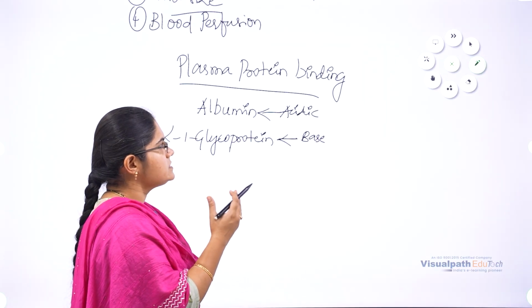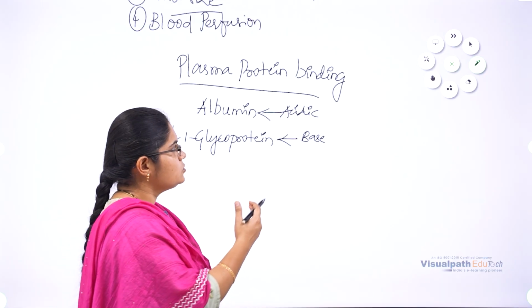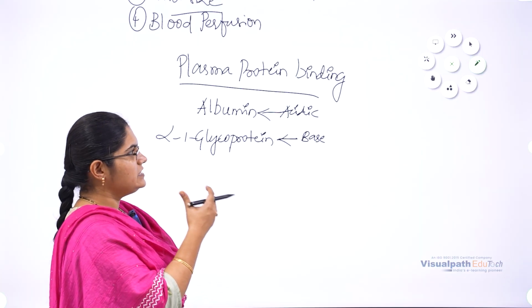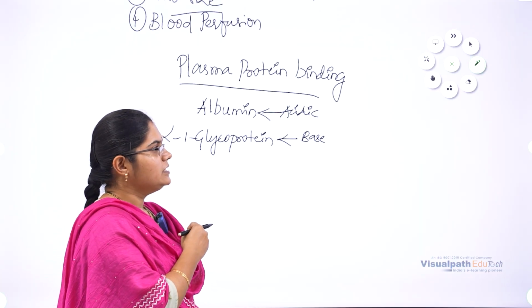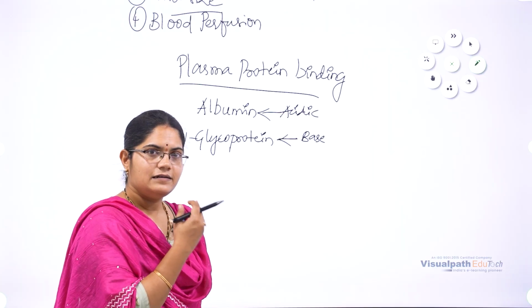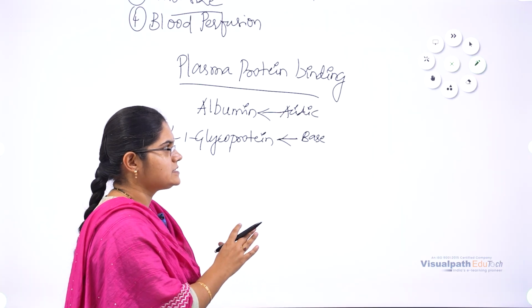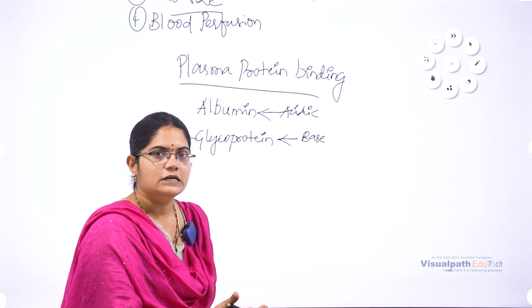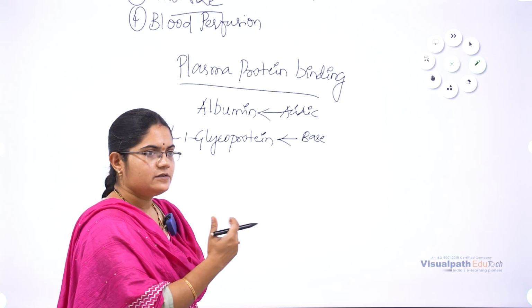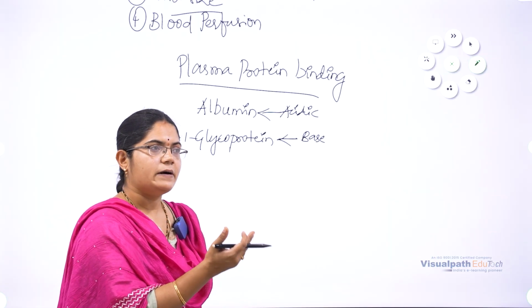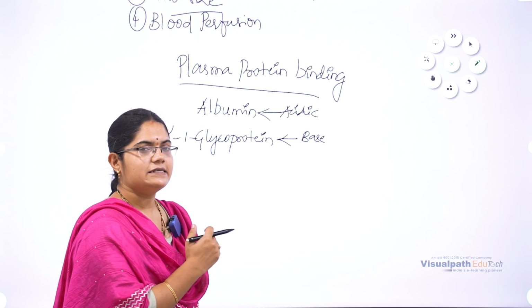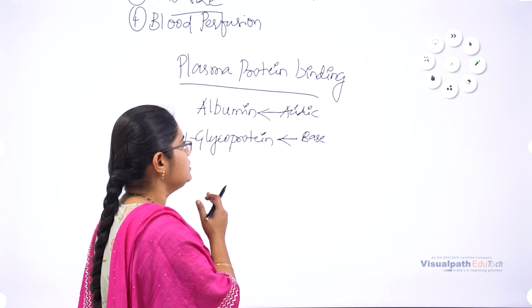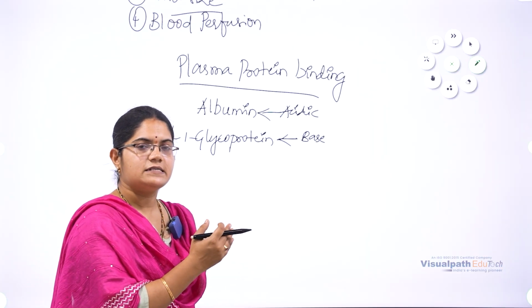So because of the availability of these proteins in the plasma, these drugs will bind to those proteins. Because of that plasma protein binding nature, the drug availability will be less. The unbound drugs will only get distributed, and the bound drugs will act as a reservoir. When a drug is administered in acidic form, it will be bound to the albumin protein present in the plasma. When it is in a basic form, it will bind to the alpha-1 glycoprotein type of proteins present in the plasma.